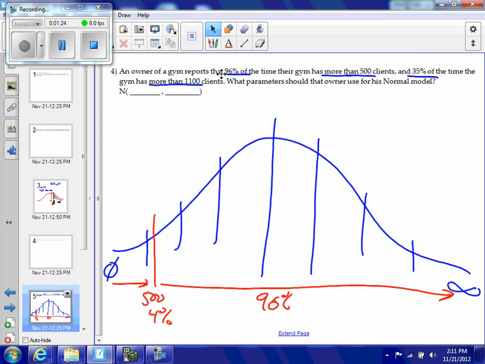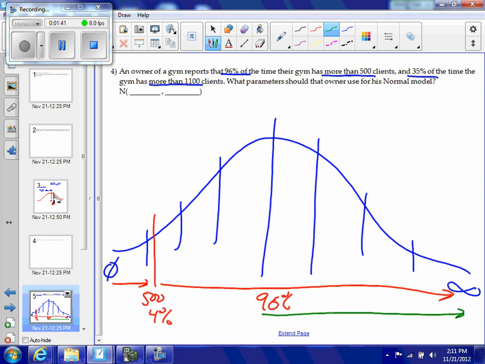Well, now they've also told us that 35% of the time the gym has more than 1,100 clients. Now, if they told me that 50% of the time the gym had more than 1,100 clients, it would be right there, right at the mean. But it's not 50% of the time. It's less than 50% of the time. It's 35% of the time.